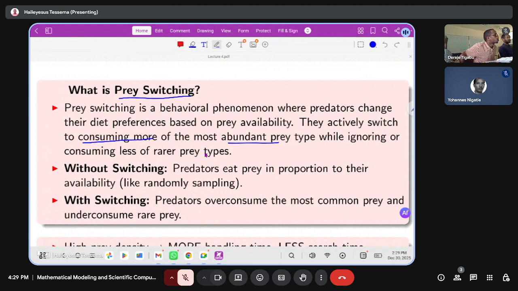That is said to be prey switching. Without switching, predators eat prey in proportion to their availability. If there is switching, predators overconsume the most common prey and underconsume rare prey. They leave the rare prey and consume the most available prey.